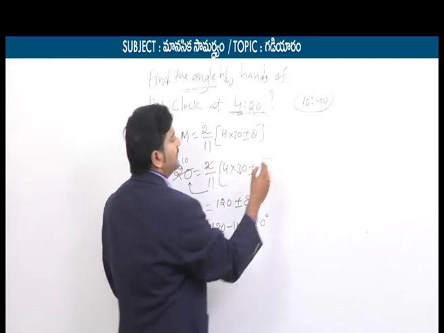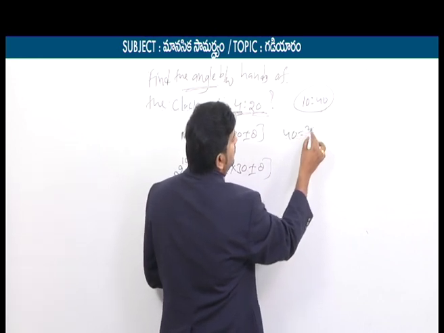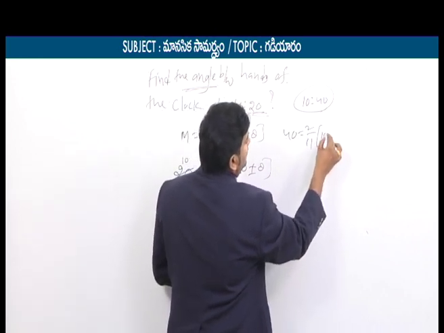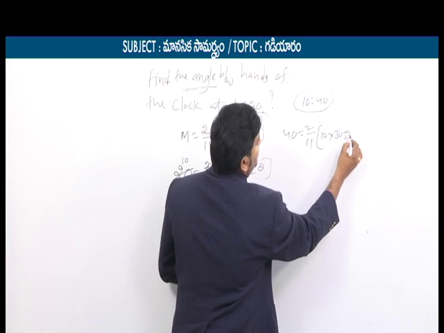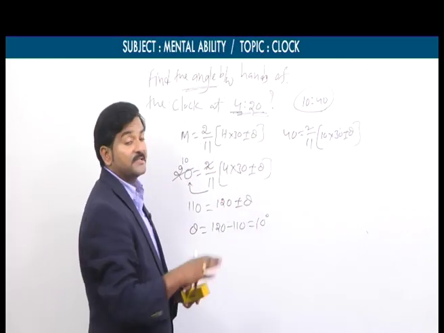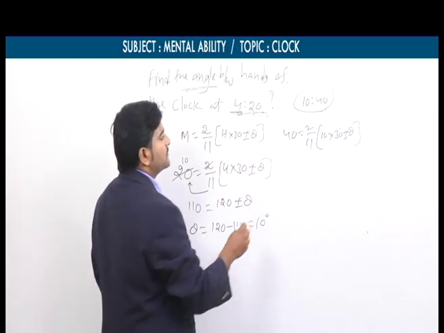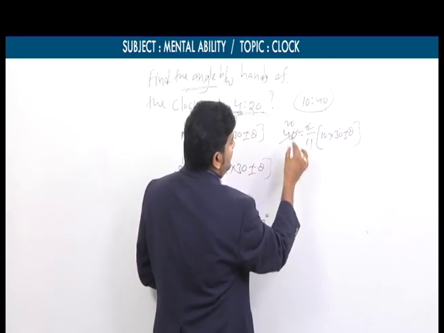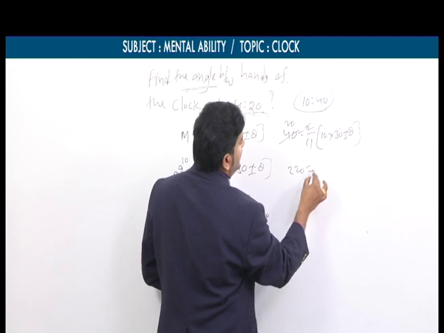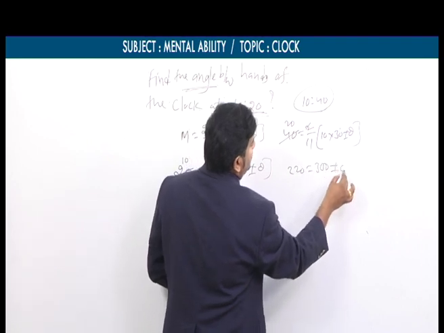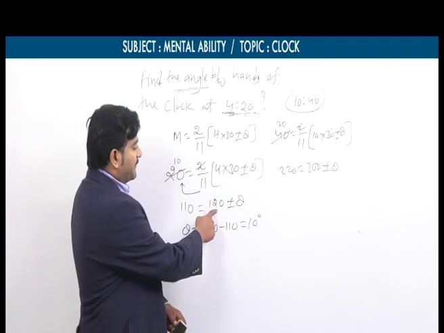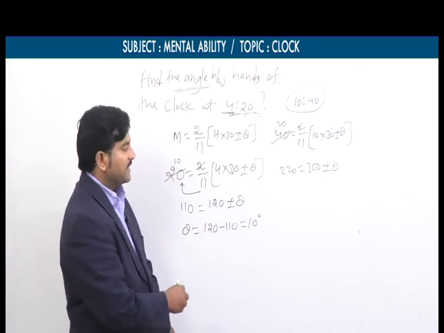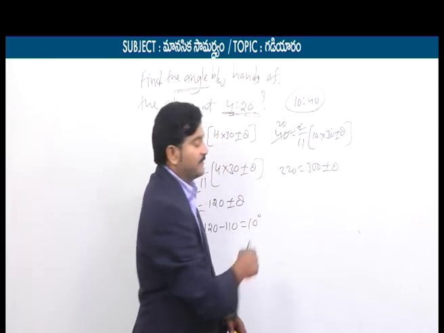Let us see. So we can solve: 40 minutes is equal to 2 by 11 into h into 30, again plus or minus theta. We have to keep plus or minus theta as it is. Now 2 ones are 2, 20s are... So 20 into 11 means 220, that is equal to 300 plus or minus theta. Here I am getting a big value, here I am getting a small value. Here also I am getting a big value and a small value.